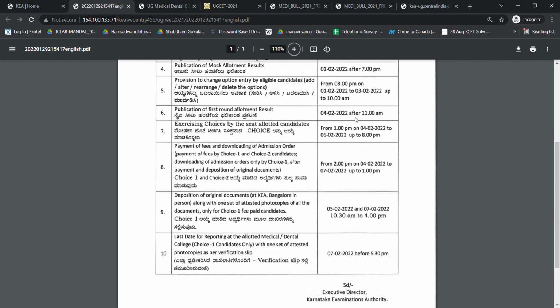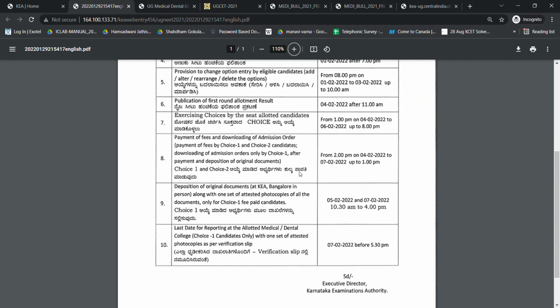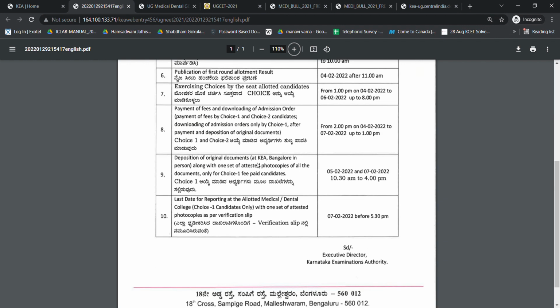The first round allotment is nothing but the seat which you have got in the first round. You have to exercise the choice, that is choice 1, choice 2, choice 3 or choice 4, for the given college. If you are doing choice 1 or choice 2, you can just pay the fees and download the admission order. You have to deposit the original documents at KEA along with one set of attested photocopies of all the documents, only for choice 1 fee paid candidates. The last date for reporting to the college is 7th February before 5:30. So this is the calendar of events for the first round of allotment.